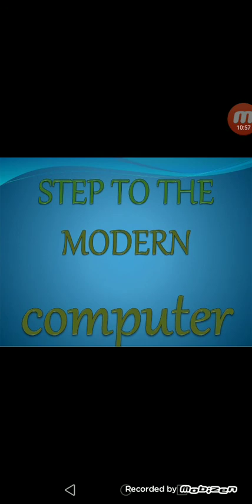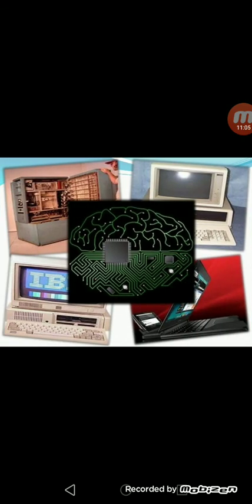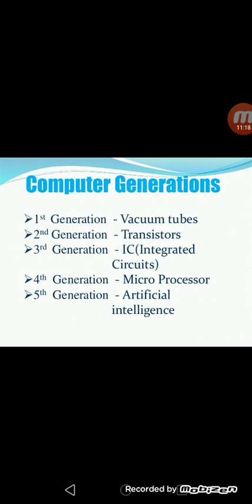Now we are going to see the steps to the modern computer. This image shows the five stages of computers: first, second, third, fourth, and fifth generations. In the first generation, they used vacuum tubes. In the second generation, they used transistors.